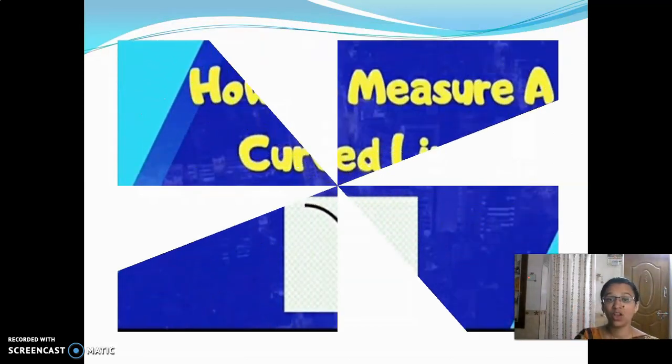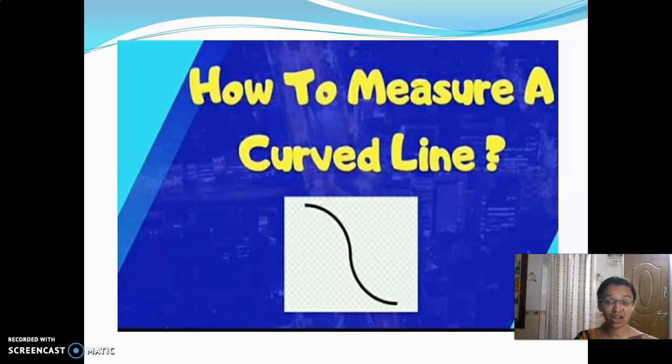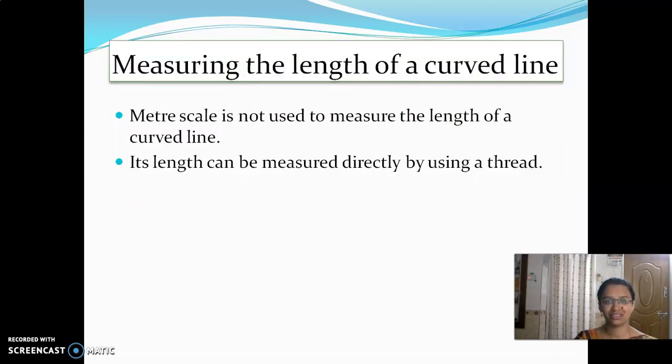And then, how to measure the length of a curved line? For measuring the length of a curved line, can we use a scale? No. It is not possible for us to use a scale for measuring the length of a curved line. So what is the device which we use there, children? Yes, very good. Thread. We use thread for measuring the length of a curved line.